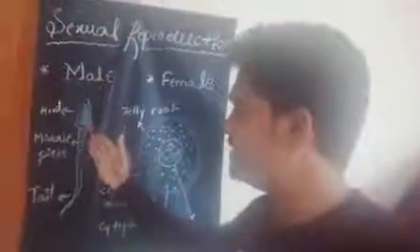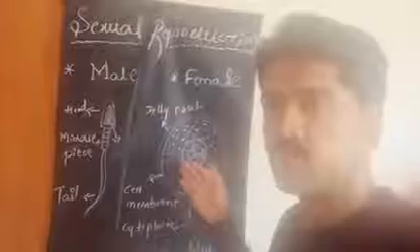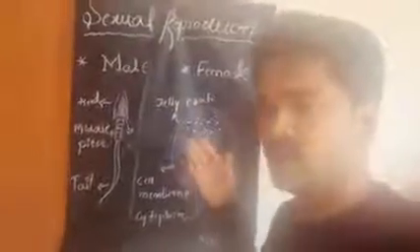When we look at the male and female gametes in animals, the male gamete is the sperm and the female gamete is the egg. We have already learnt this, and I am going to recall it.